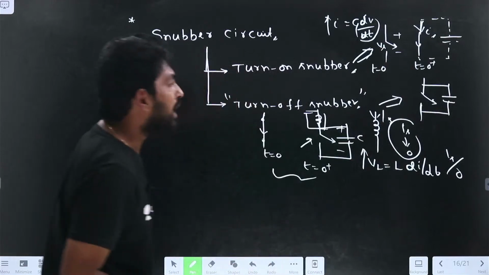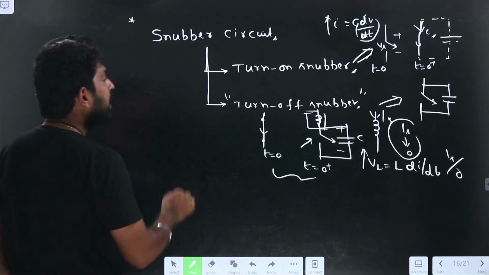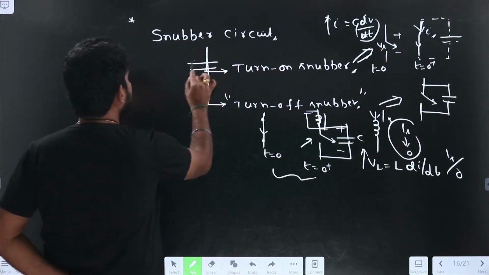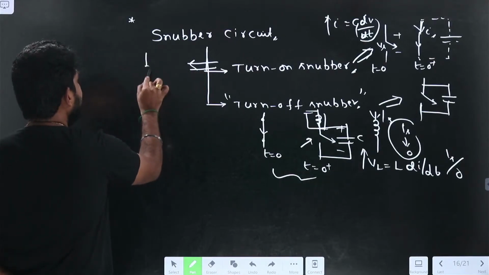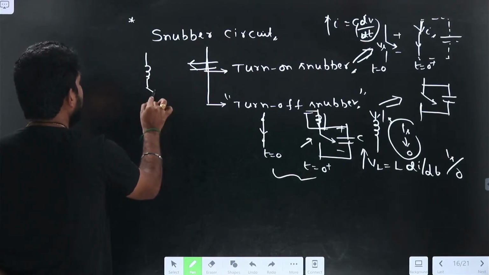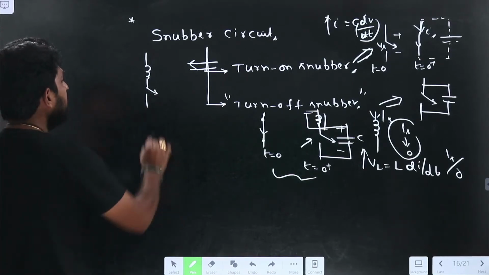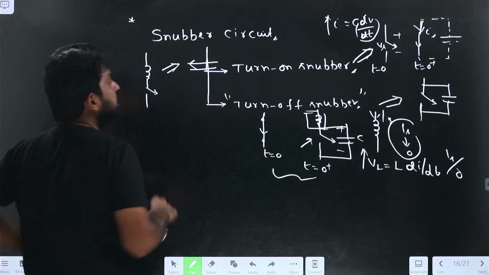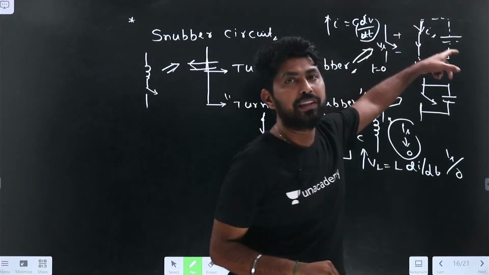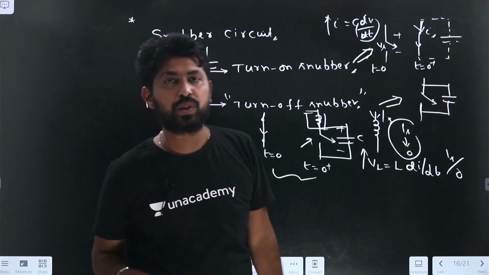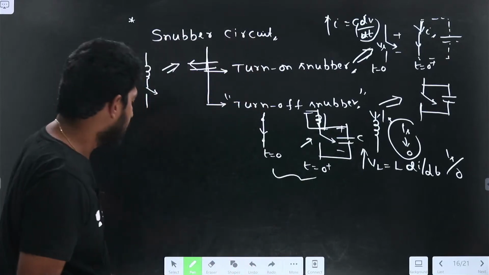Now, for the turn-on snubber, what do we have to do? I need to connect an inductance in series with the switch to avoid the destructive high current flowing across the switch, which can damage it.